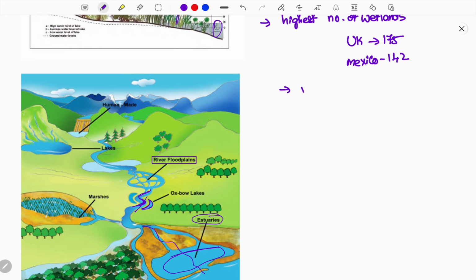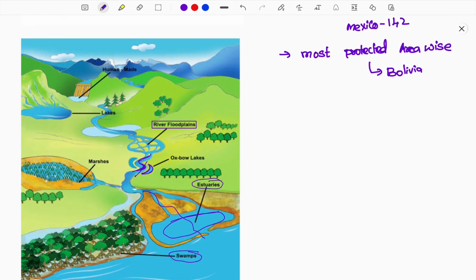And next, the most protected area. Which country has the most protected area under wetlands? Area-wise, I mean the country with the largest area of wetland. That is none other than Bolivia. Bolivia has a large amount of wetland conserved and under the protection list.